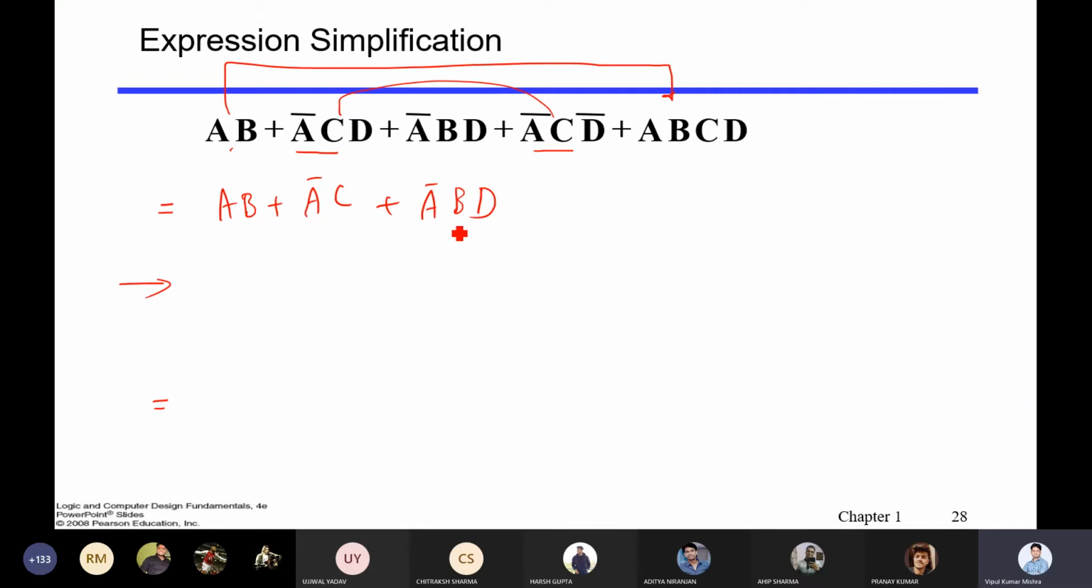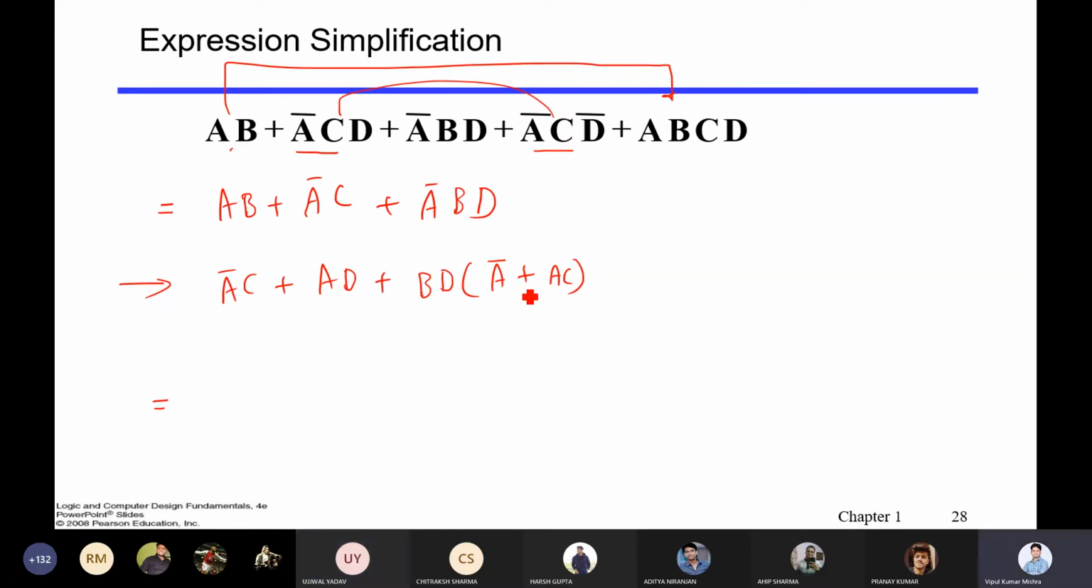I'll write it here. So A bar C plus AB plus BD, bracket A bar plus AC. A bar plus AC. So how to solve now, to simplify this?